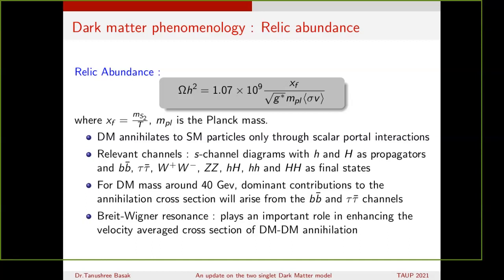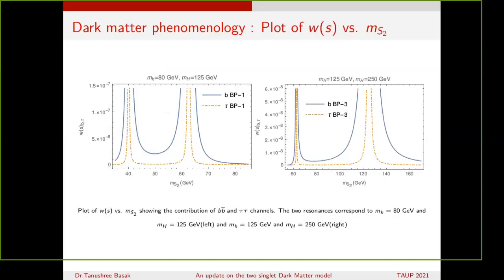And here we'll see that the Breit-Wigner resonance will play a pivotal role in enhancing the velocity averaged cross section of the dark matter annihilation so that we can obtain the correct relic abundance. This will be clear if we plot the cross section versus the dark matter mass, and we show that the dominant contribution comes from the b b-bar and tau tau-bar channels.